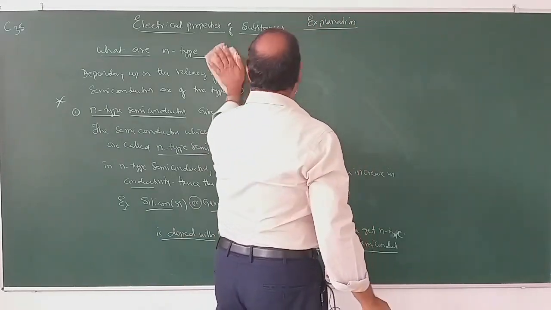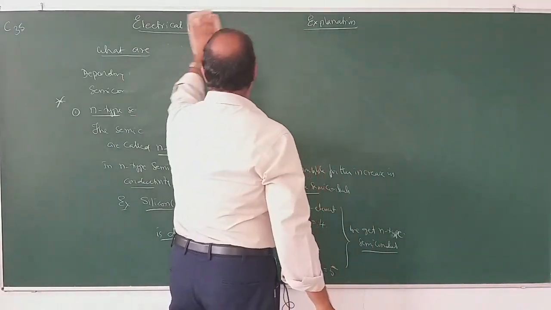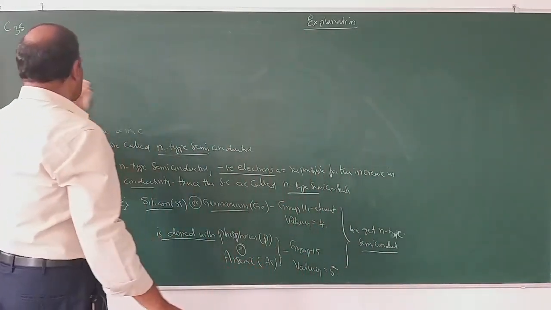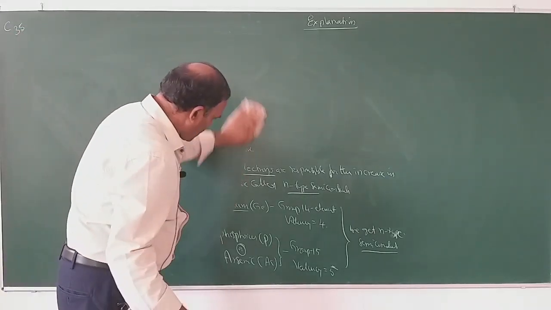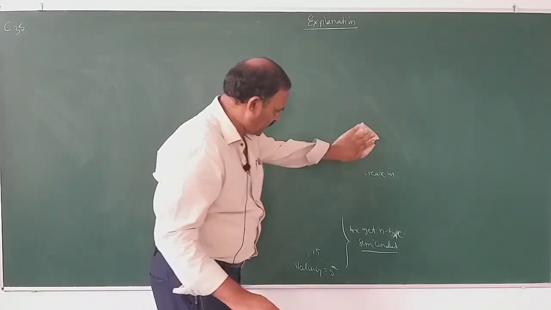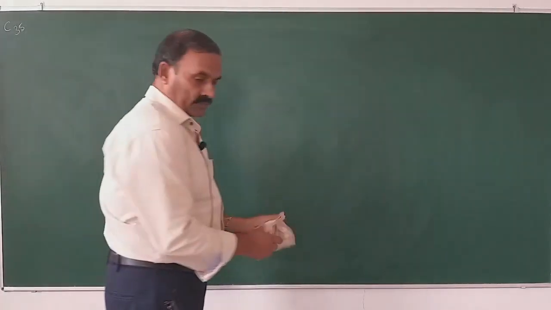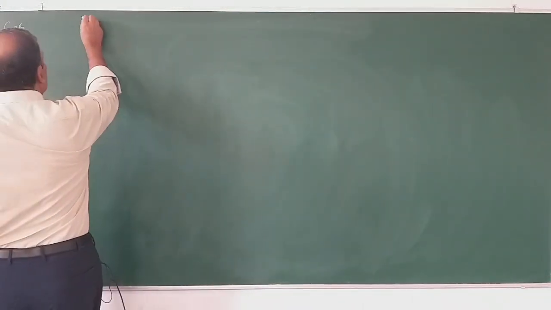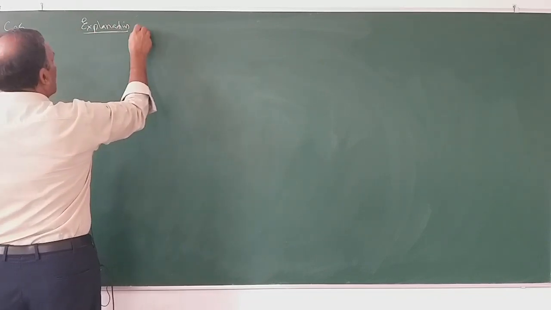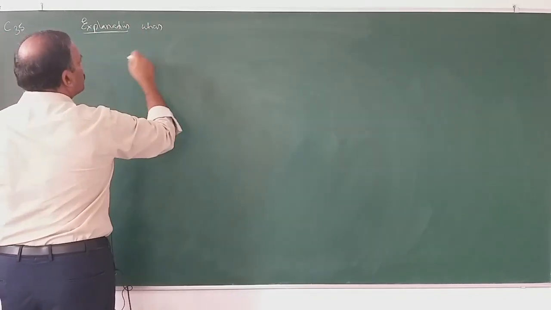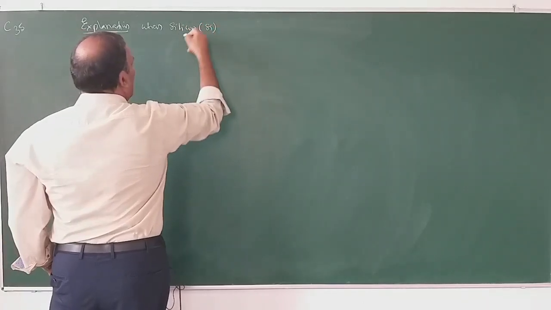Explanation how these high valency impurity elements increase the conductivity of these semiconductors. For example, when silicon, what is its valency?